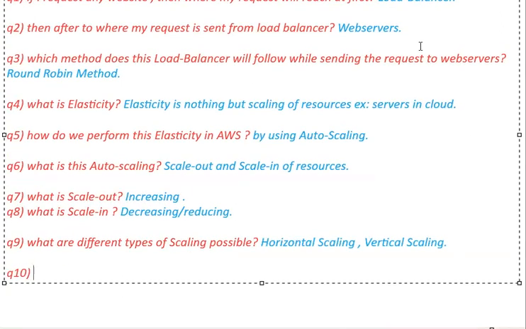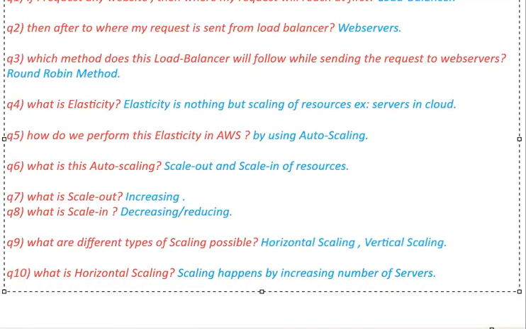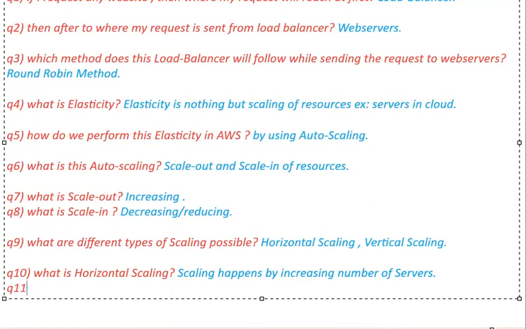Now the question is, what is this horizontal scaling, sir? I hope you answered this. Scaling happens by increasing the number of servers. This is nothing but horizontal scaling. Let us move on to another question. So what is this vertical scaling?